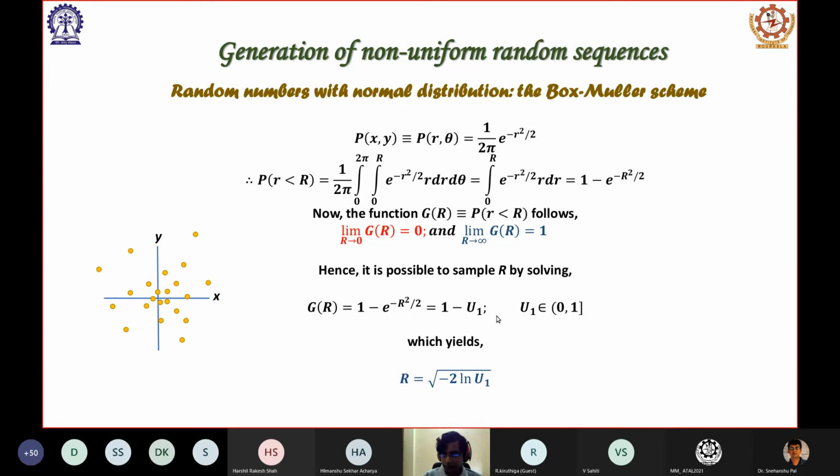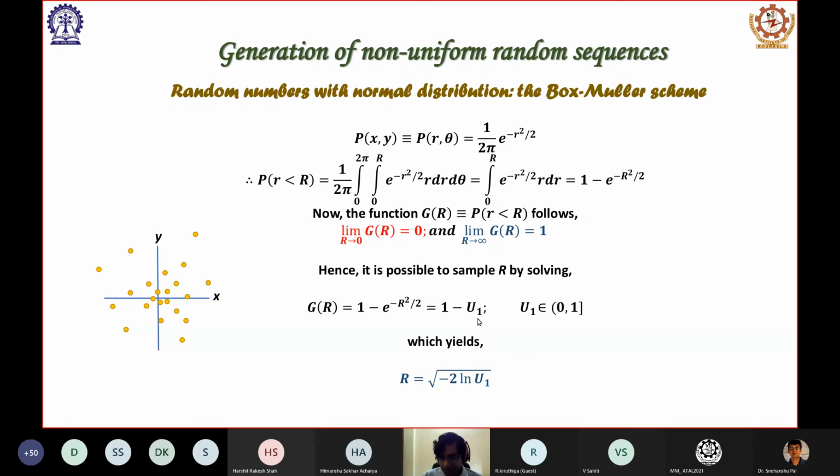There is no problem in writing that, because any random number u1 is varying from 0 to 1 only, assuming that u1 is given by a standard uniform random number generator. Since it is varying from 0 to 1 only, 1 minus u1 is also varying from 0 to 1, isn't it? So I can always write this as 1 minus u1, and it is satisfying the condition that it is always from 0 to 1.